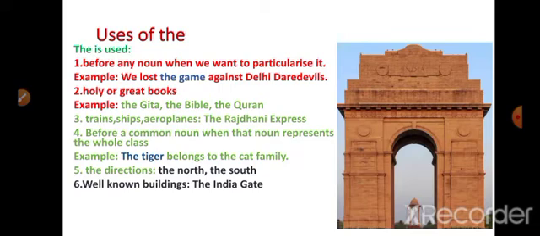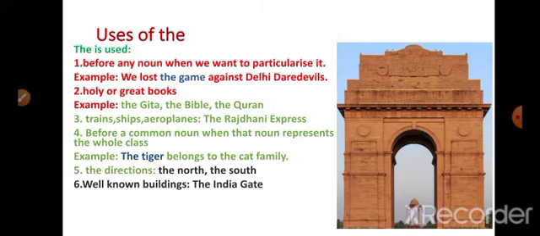Before the names of holy or great books: the Gita, the Bible, the Quran. Trains, ships, aeroplanes: the Rajdhani Express, the British Airways. Before a common noun when that noun represents the whole class. Example: The tiger belongs to the cat family.